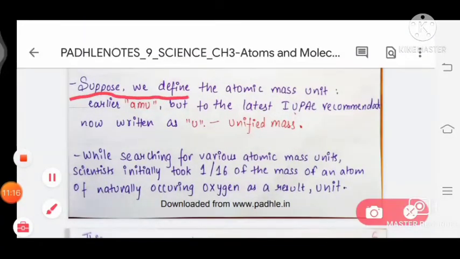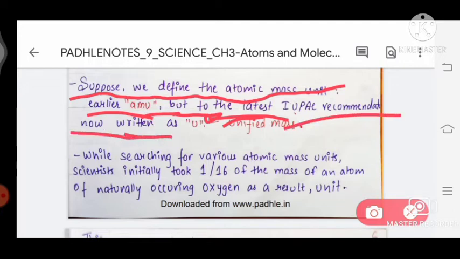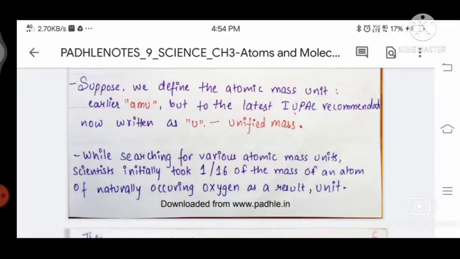Earlier the atomic mass unit was written as AMU, but the latest IUPAC, the International Union of Pure and Applied Chemistry, recommends writing it as u, which represents unified mass.